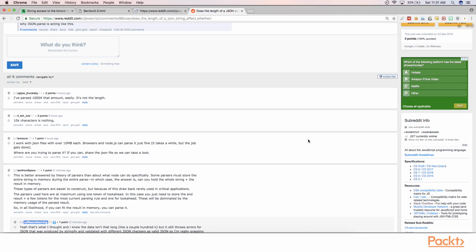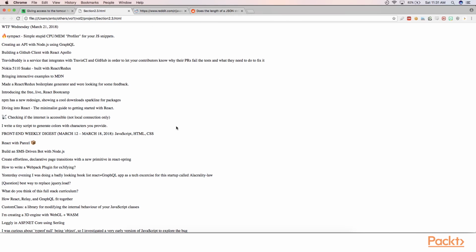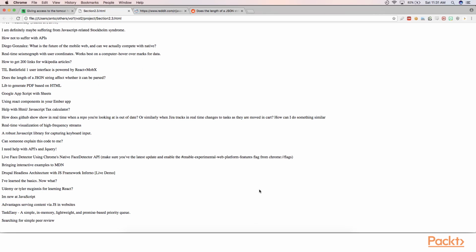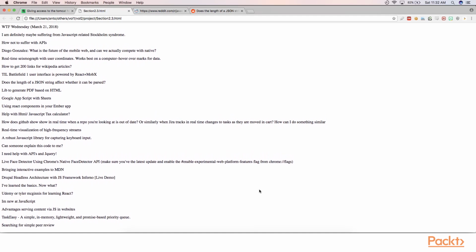Okay, and what we will do in this particular section is we have our Reddit app over here. It's simple now. We have all the blog titles mentioned over here, but interestingly we are just showing only, I guess, around 20 data only. But I want to make sure that when user scrolls down, I just want to pick all other JavaScript blogs from the Reddit API and append onto our UI. So that's the exact idea of this particular section, and we'll really code how to achieve the same.